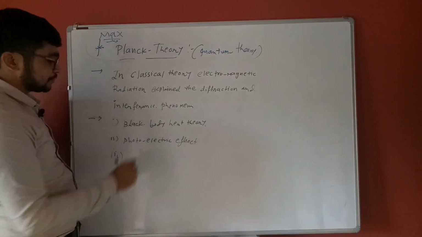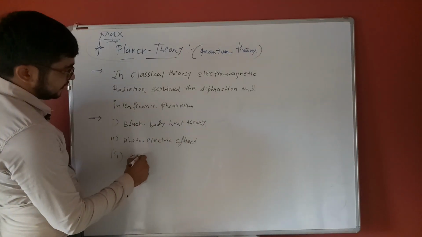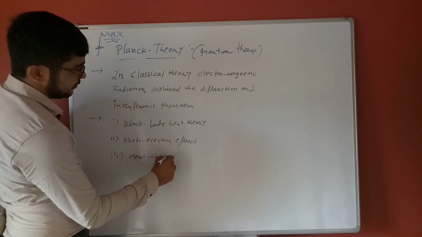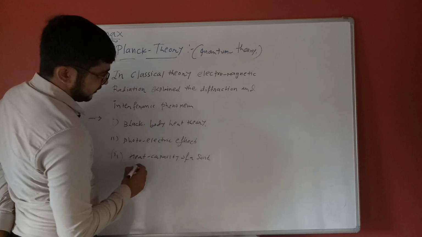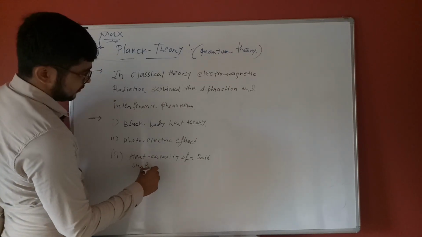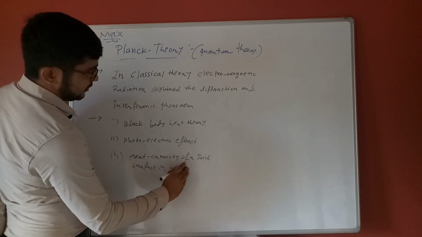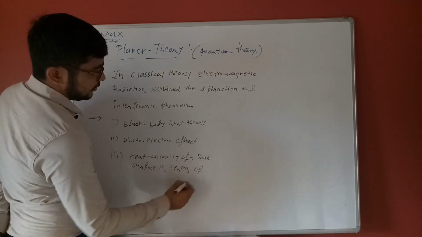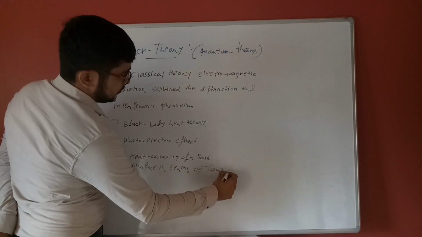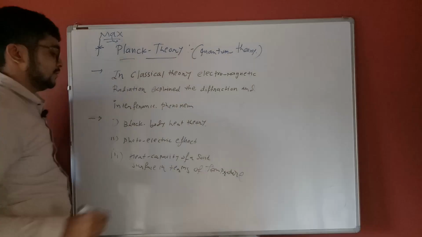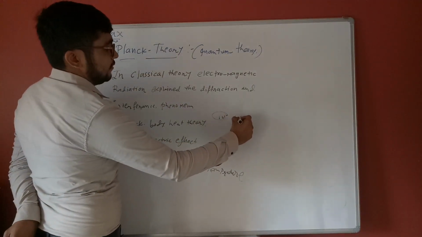Third is the heat capacity of a solid surface in terms of temperature. And fourth is the atomic spectra.